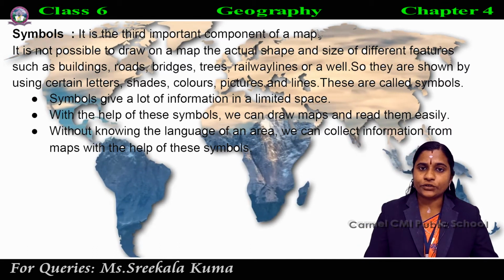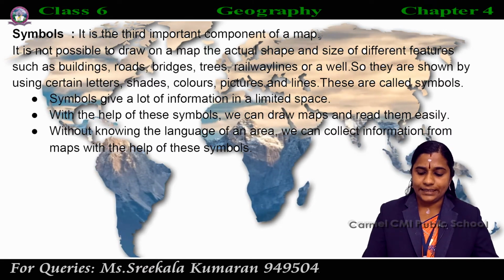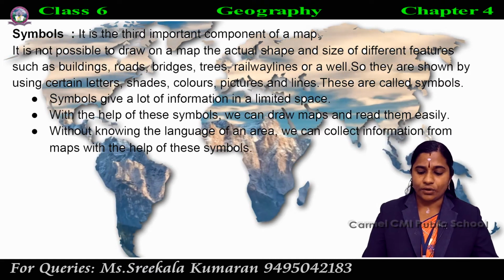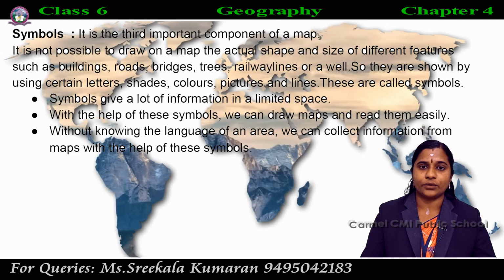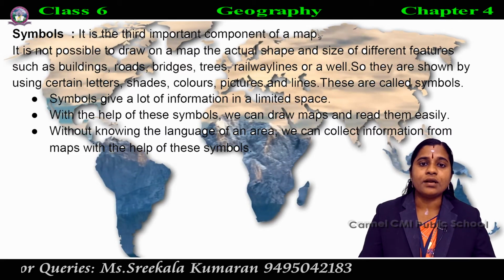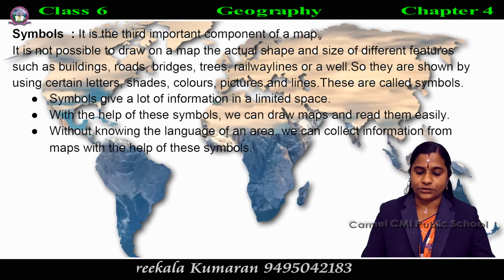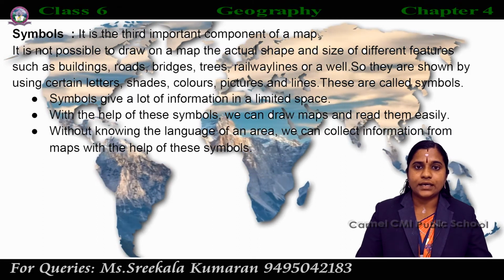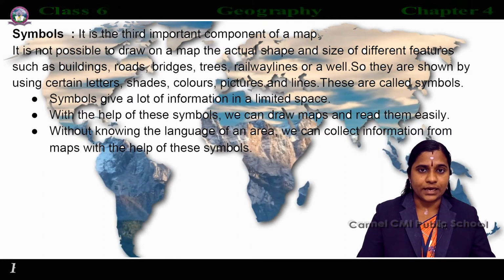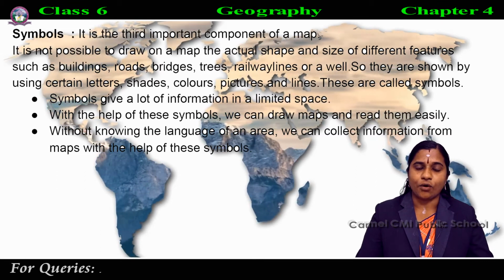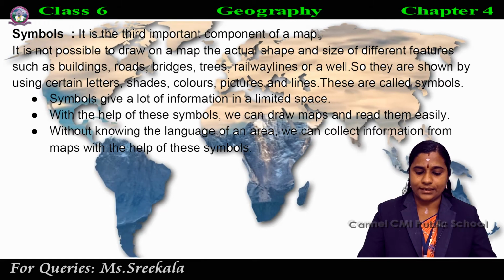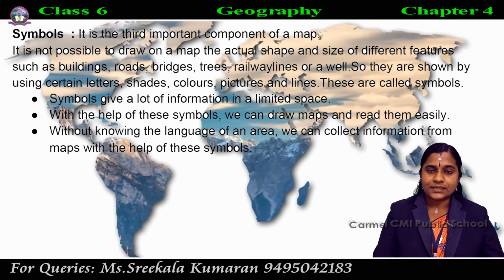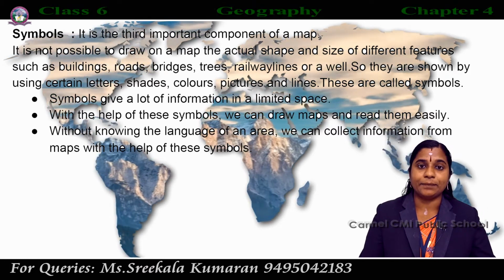Symbols. So in order to show different features like buildings, roads, trees, bridges, etc., some letters, shades, colors, pictures or lines are used on a map. These are called symbols. And symbols give a lot of information in a limited space.